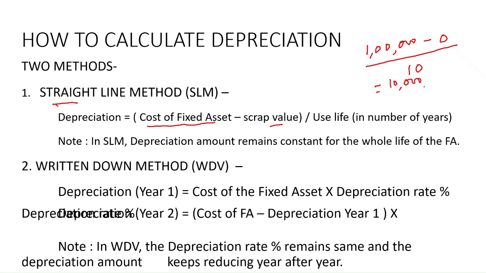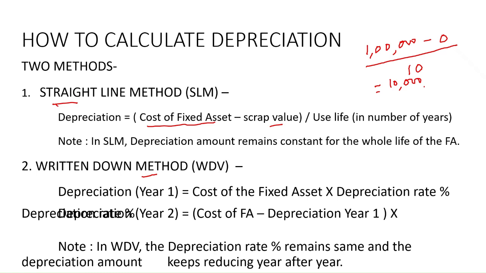So the value of machinery every year is going down by 10,000. That means a firm in a way has to keep aside certain funds so that after 10 years it should be in a position to replace that machinery. So this is your straight line method: cost of fixed assets minus scrap value upon the number of years the machinery is expected to last. The other method is the written down method.